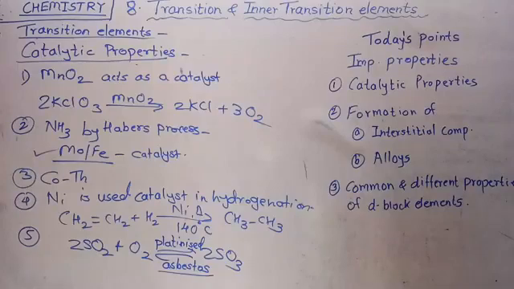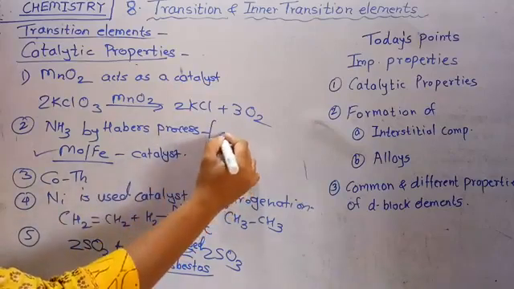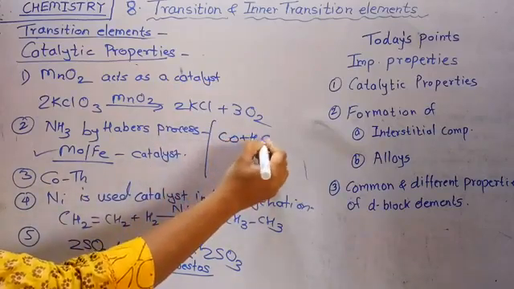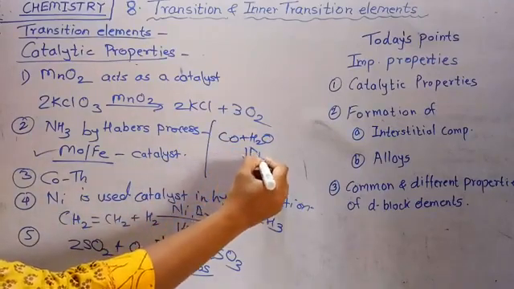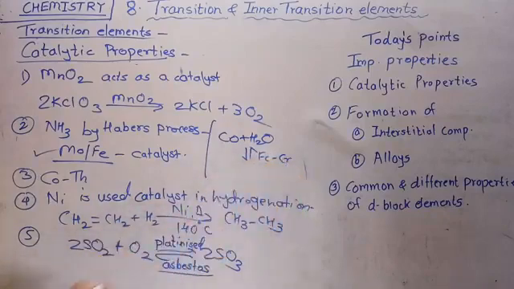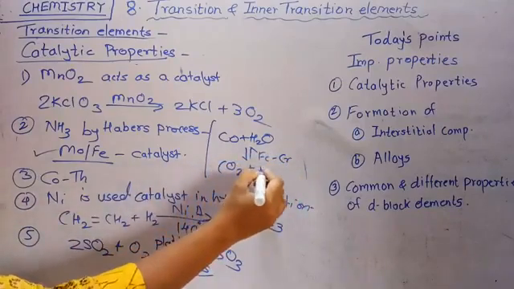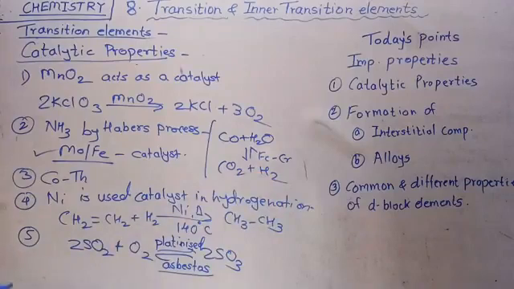Steam reacts with carbon monoxide in the presence of an iron chromium catalyst to form carbon dioxide and hydrogen. It is a simple reaction: CO plus H2O, carbon monoxide plus steam, with the catalyst iron chromium, forms CO2 plus H2. Clear? These are some examples of catalysts of the first series of transition elements and their compounds.